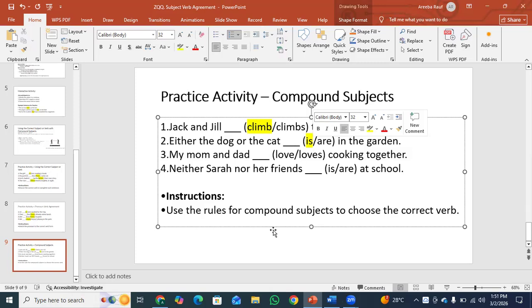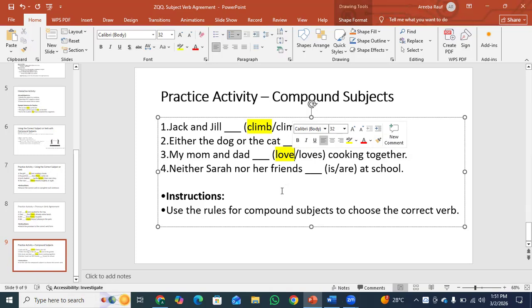My mom and dad dash cooking together. My mom and dad love cooking together. Mom and dad is a compound subject joined by "and", making it plural. So the plural verb "love" is used.